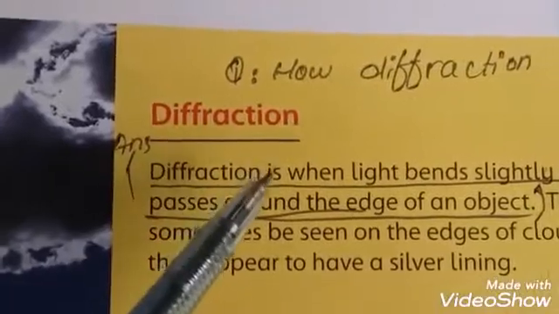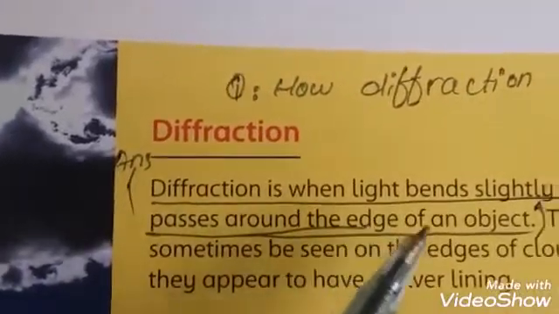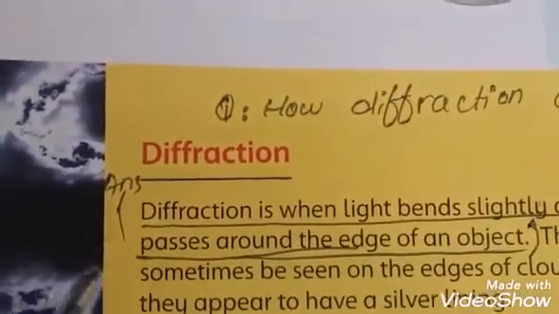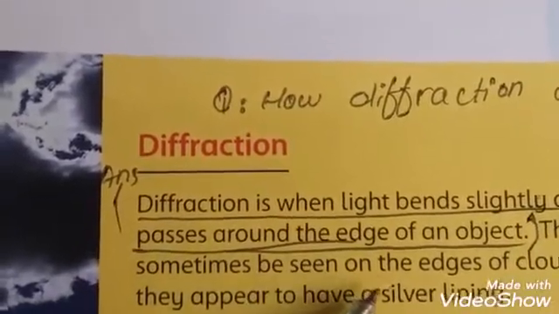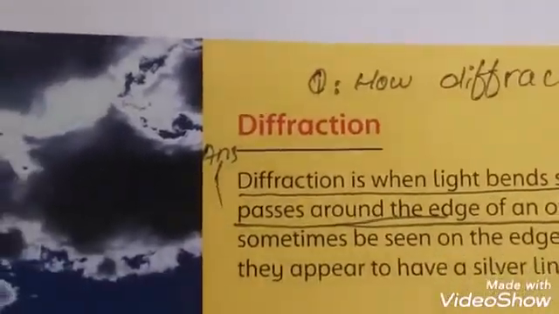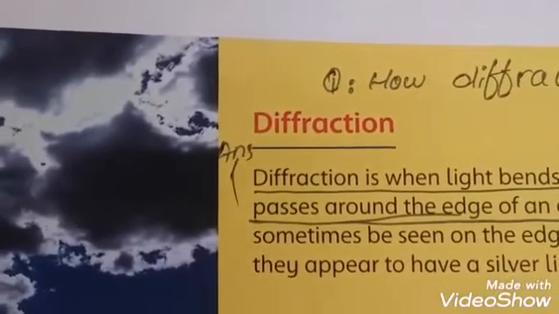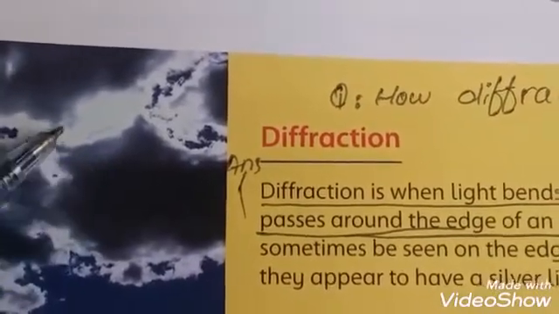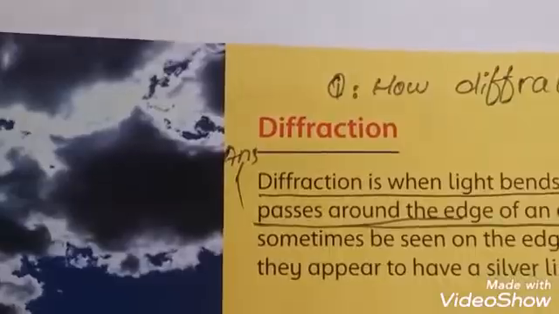So diffraction, how does diffraction occur? Diffraction is when light bends slightly as it passes around the edge of an object. In this figure you can see the clouds, when they appear to have silver linings.